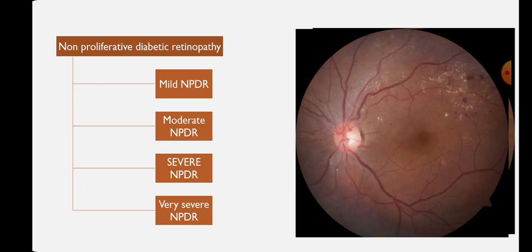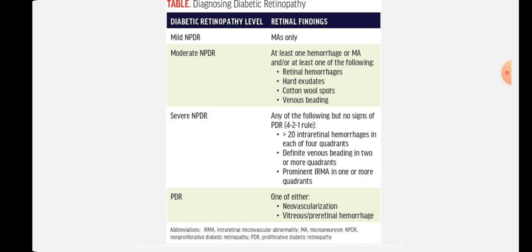Okay, and here this is a case of severe NPDR, where you can see in this quadrant dot blot hemorrhages with hard exudates formation. And so it is the case of moderate NPDR. Okay, non-proliferative diabetic retinopathy. Now how will you differentiate different stages, that is, which fundus is in which stage? That is what I am going to discuss now.